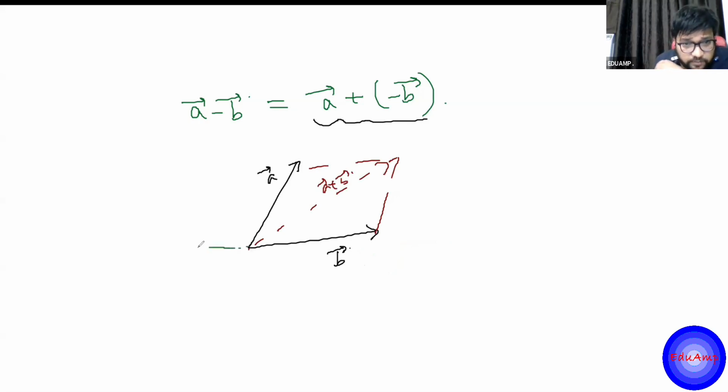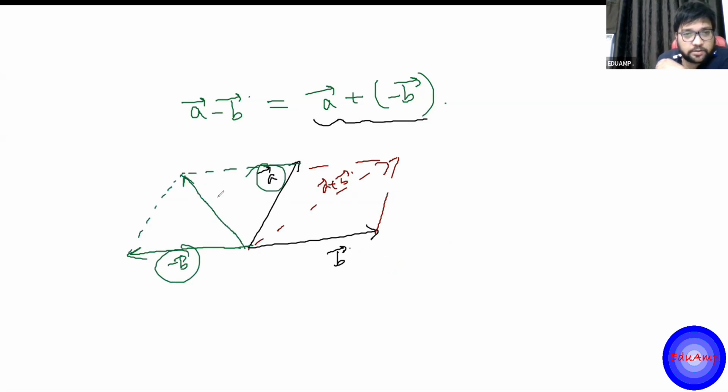So this is minus B vector in the opposite direction. You have to sum these two now. You have to sum this, A minus B. So it will be the diagonal of these two like this. This is A minus B, and you can use the formula also.